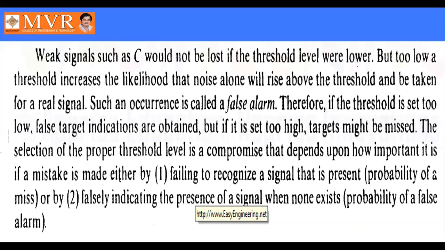If you have a weak signal, there is a possibility of a miss. The selection of the proper threshold level is a compromise that depends upon how important a mistake is, either failing to recognize a signal that is present, which is the probability of a miss, or falsely indicating the presence of a signal when none is present, which is a false alarm.